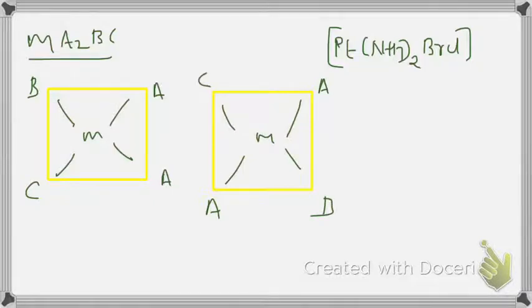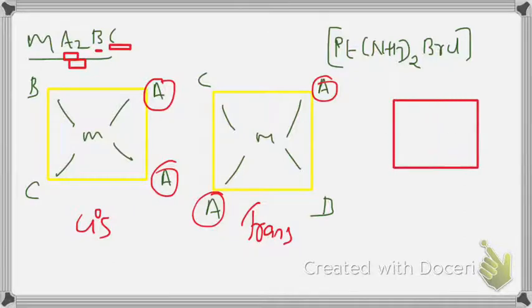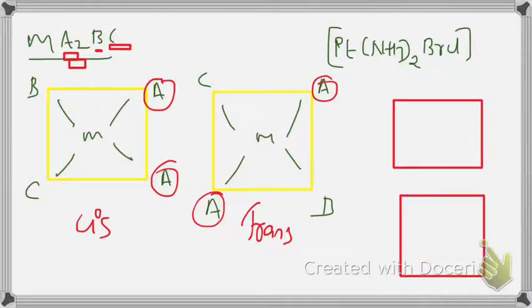A and A on the same side, then it is cis. A and A on opposite sides, that is trans. Example, Pt(NH3)2BrCl. Here 2 ammonia molecules, that is A2. Br, that is B. Cl, that is C. So if you draw it, it will be like this.